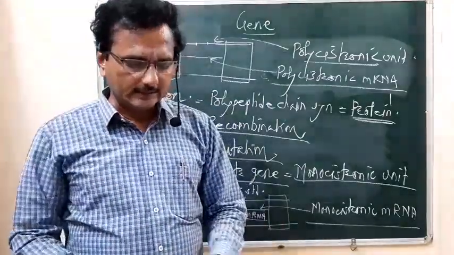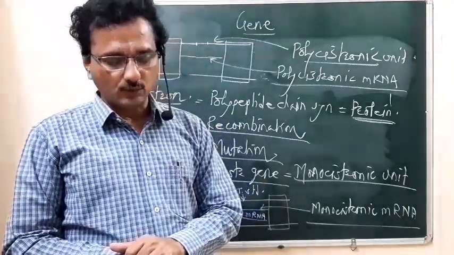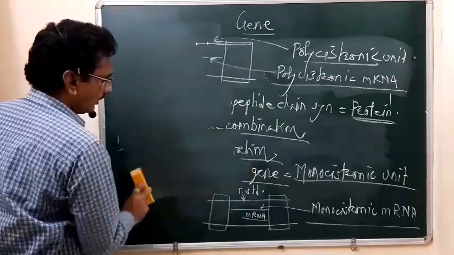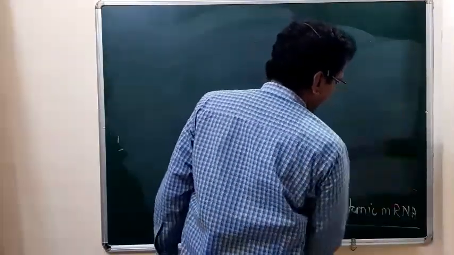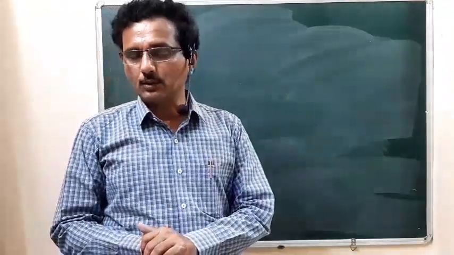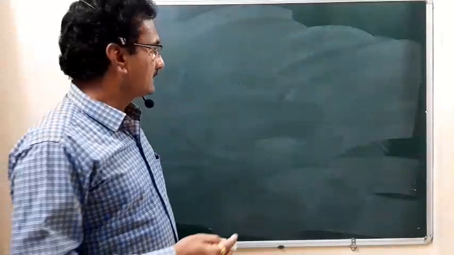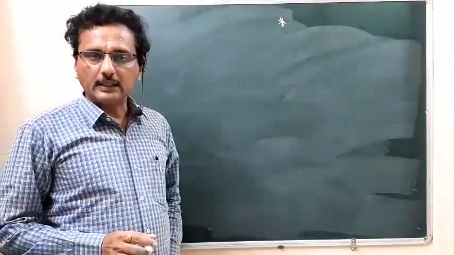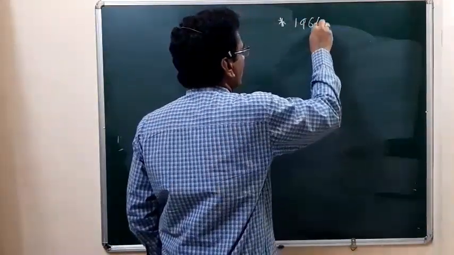According to the next scientists, Jacob and Sarabhai, in 1964 they gave evidence about protein synthesis, in the sense that the nucleotide sequence present on the DNA is responsible for the type of protein synthesized. That first evidence was given by the scientists Jacob and Sarabhai in 1964.